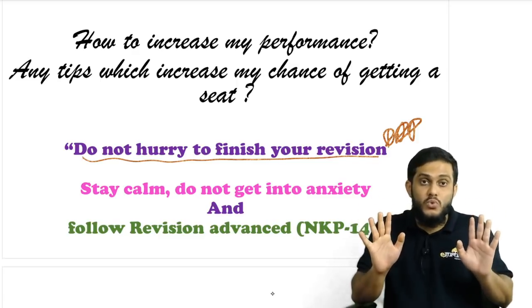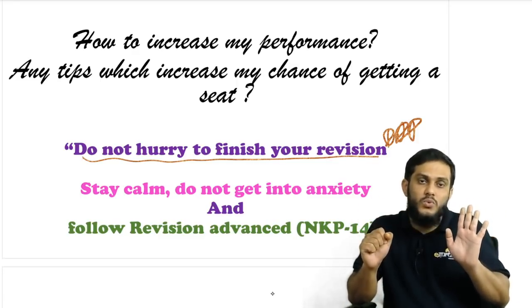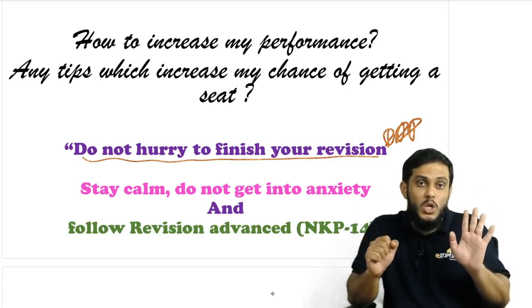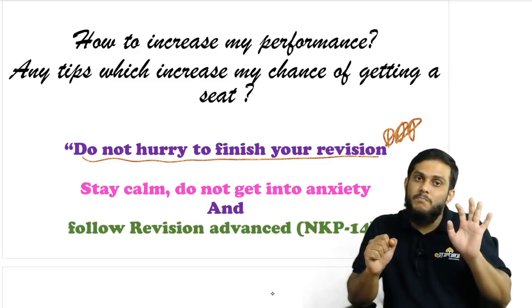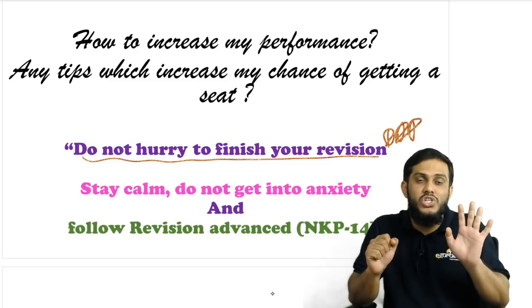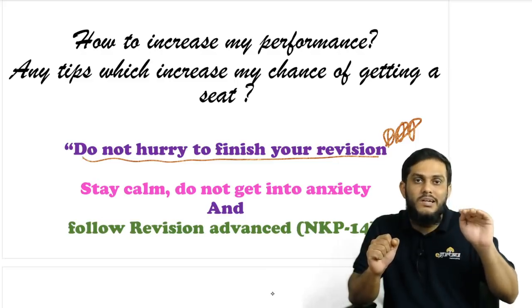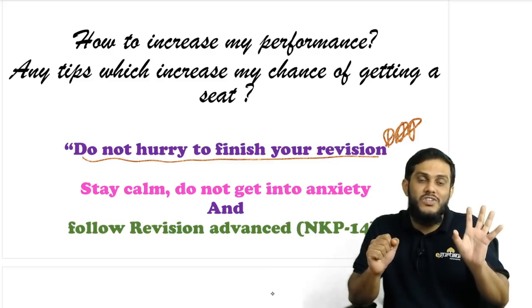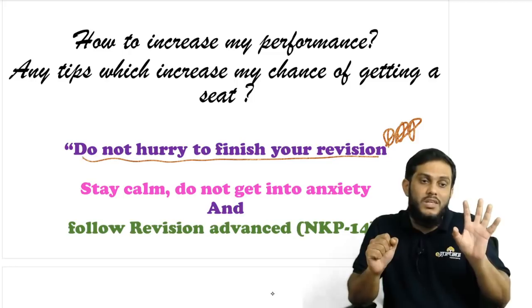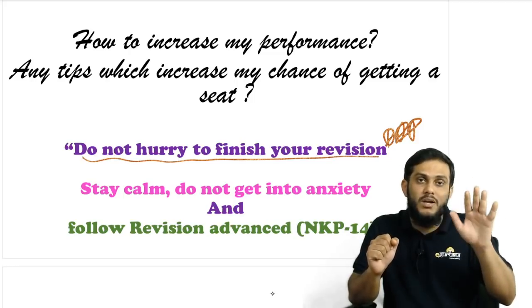Okay, two types of students. The first type of student is finishing all the 19 subjects. The quantity he has completed. But if you hurry in finishing all the 19 subjects, obviously your quality will come down. Quality of revision, right? The things you have understood, the things to remember, that will come down.